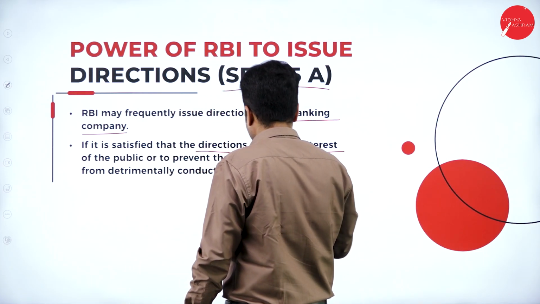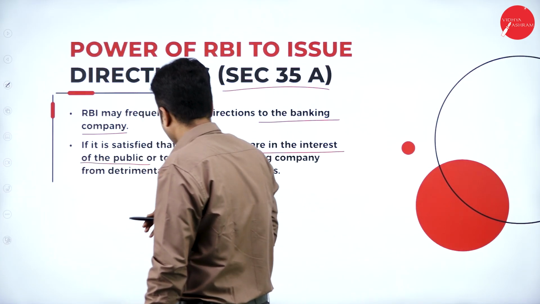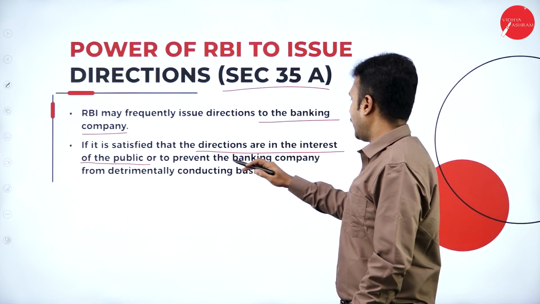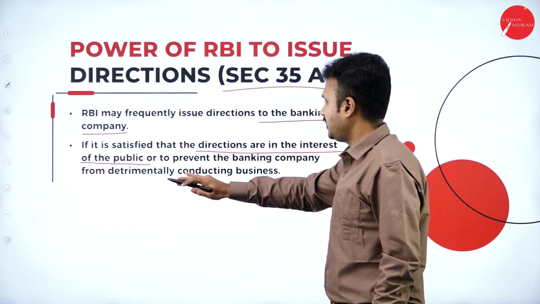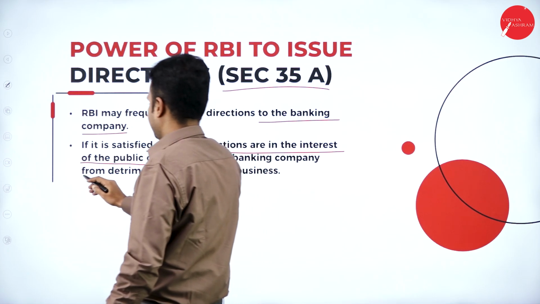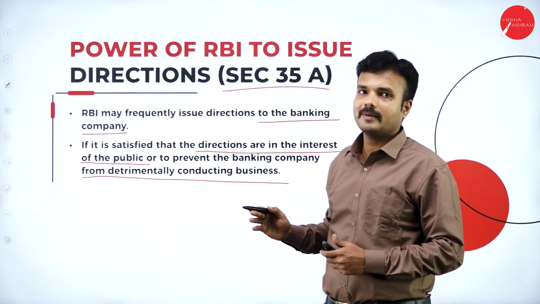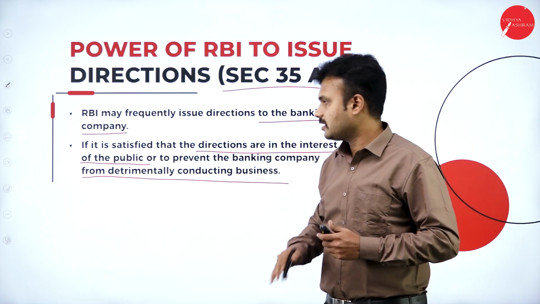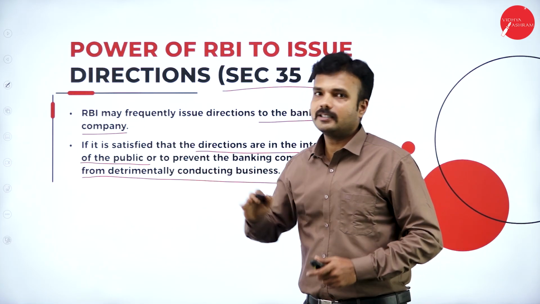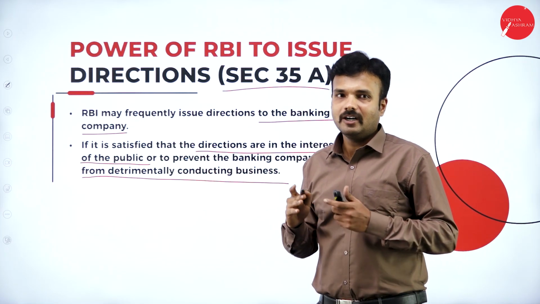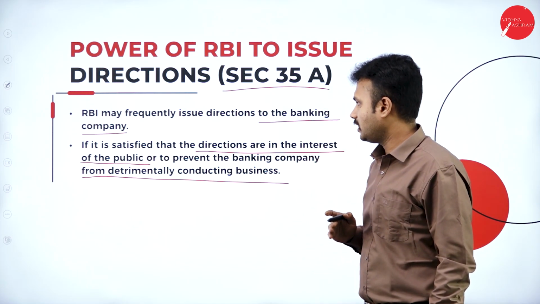So that the directions are in the interest or benefit of the public, or to prevent a banking company from conducting business detrimentally. So whatever precautions or regulations are made by Reserve Bank of India are a precaution to a banking company and also for the general public to avoid fraudulent activities that may happen in future.